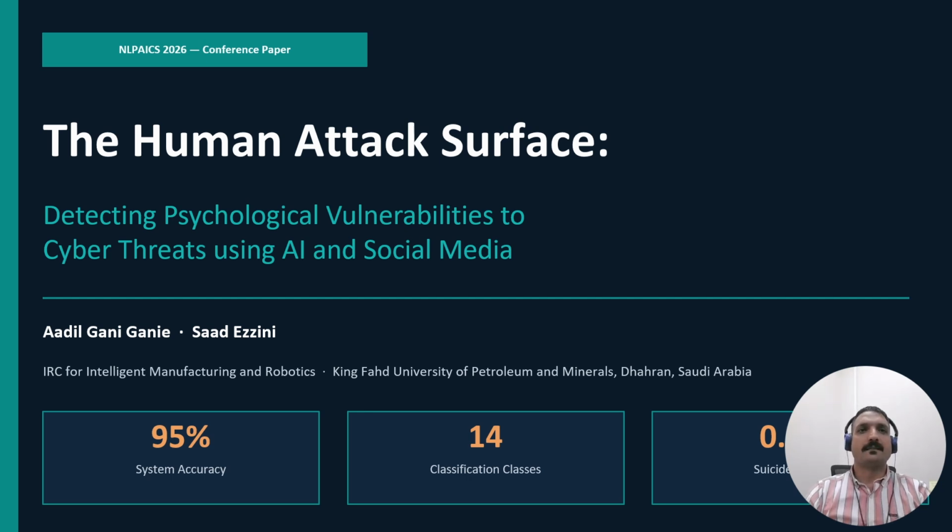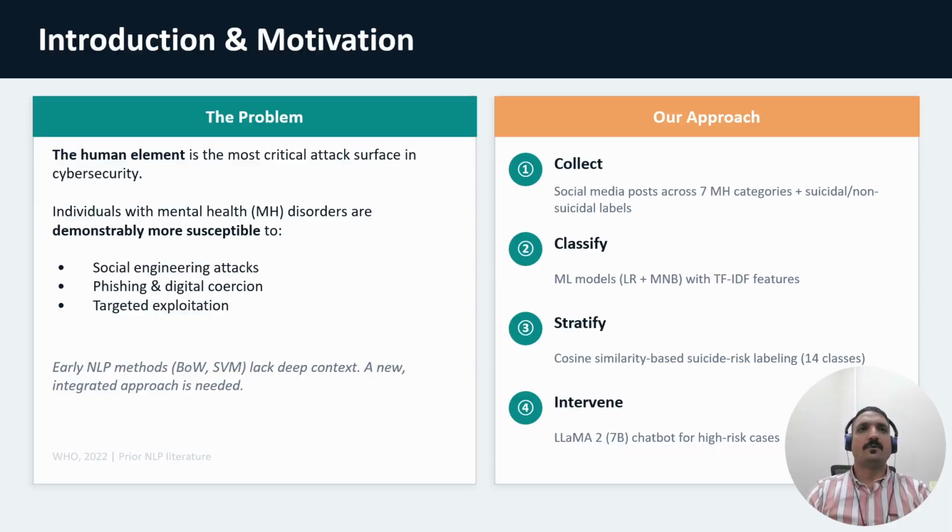So for this purpose, we know that the human element is the most critical attack surface in cybersecurity. Individuals with mental health disorders are demonstrably more susceptible to social engineering attacks, phishing and digital coercion, and also targeted exploitation as well. There has been some work already carried out, but there is a need for a new approach.